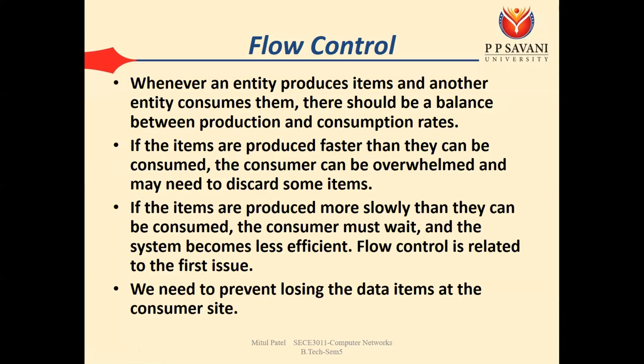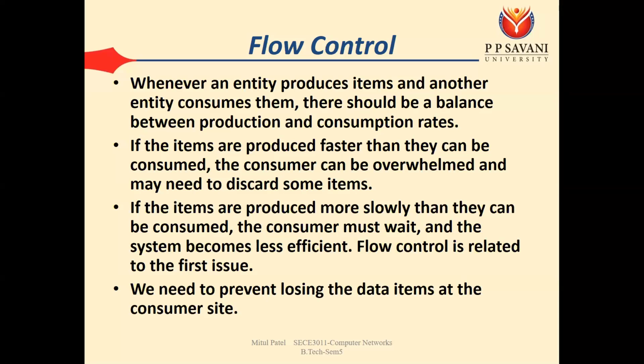And then in the last lecture, we discussed flow control. The meaning of flow control is maintaining the rate of data at the producer side as well as at the consumer side. At the producer side, there should not be a higher rate of transfer so that the receiver is not able to process all the data. And the processing rate at the receiving side should not be more than the sending rate. Otherwise, much of the data is going to be lost.